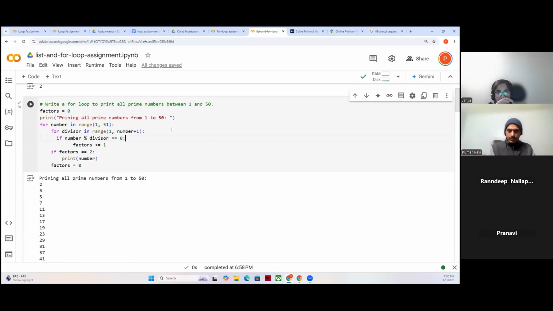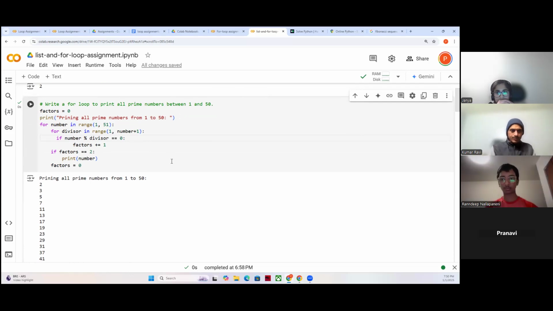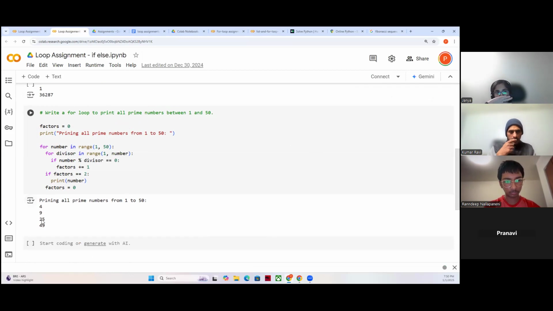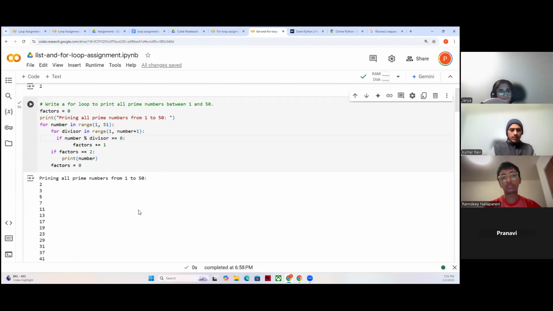So this is the code I wrote for prime numbers. But this code I gave that day, I remember that day I checked this code, and that day we got the output like this one. It's not the right output, sir. I changed the code and now we're getting the correct output. Can you copy and paste the code in the chat? Sure.